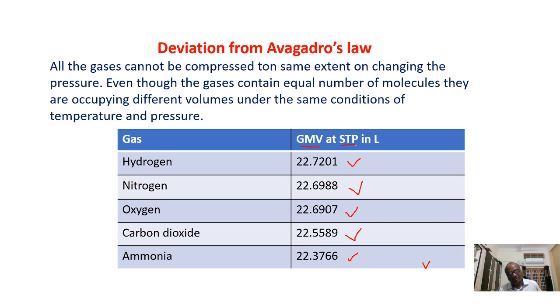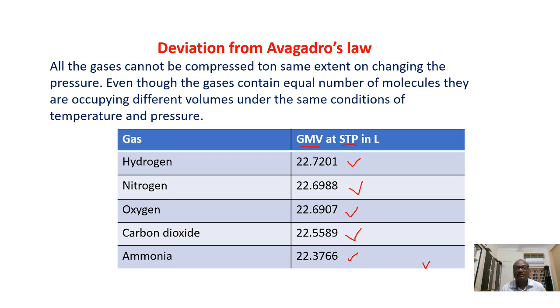It should be 22.414 liters if the pressure is taken in atmospheres, or 22.71 liters if the pressure is taken as 1 bar. So in standard temperature and pressure, if the pressure is 1 atmosphere, the GMV should be 22.414 liters, and if the pressure is taken as 1 bar, the GMV should be 22.71 liters.